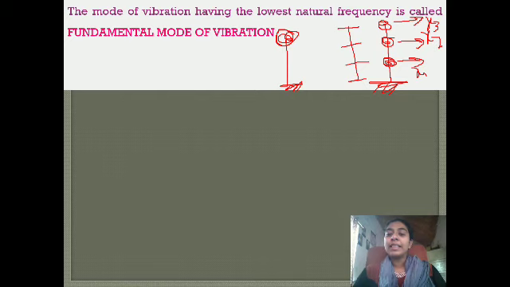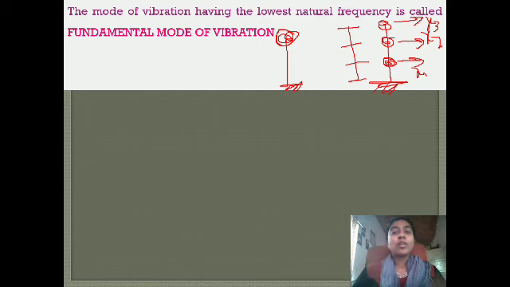These x1, x2, x3 are displacements. That means degrees of freedom is nothing but the number of independent displacement coordinates required to define a system.